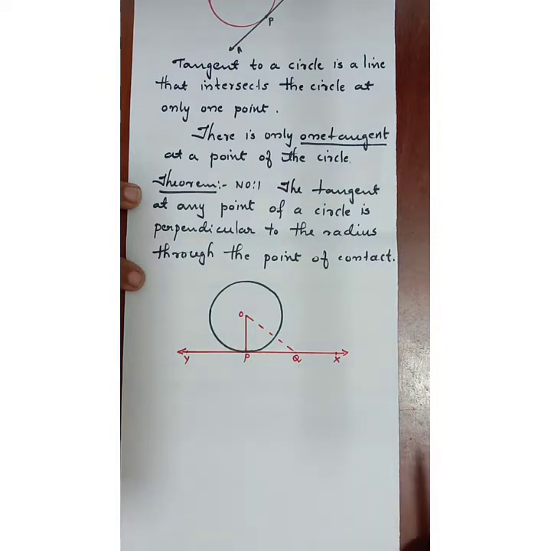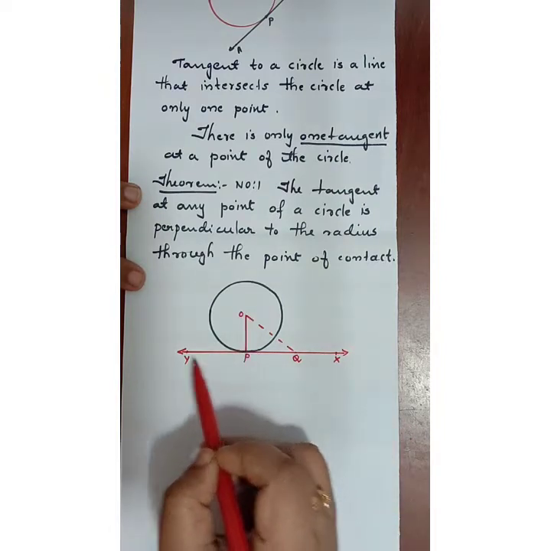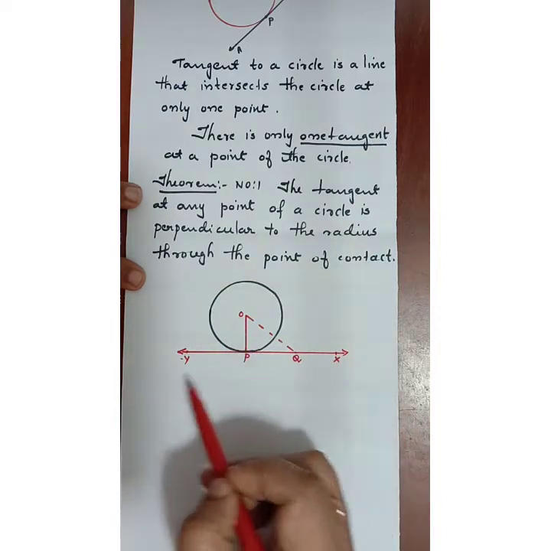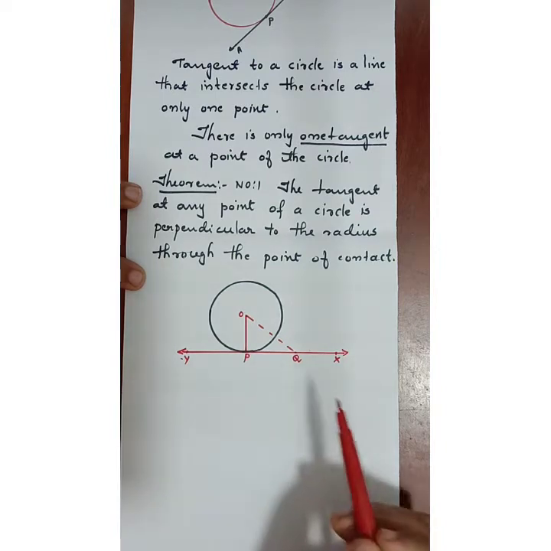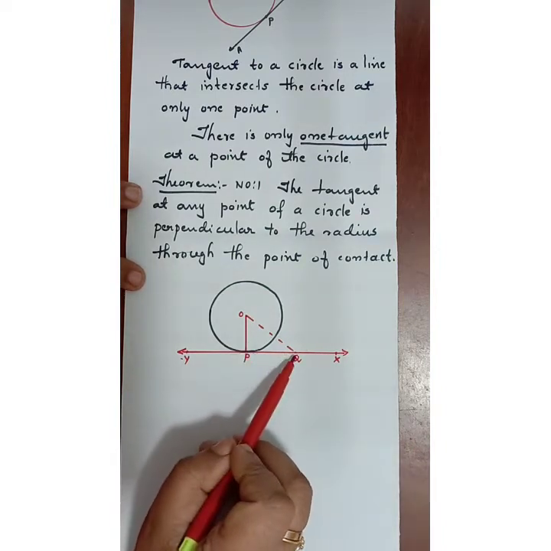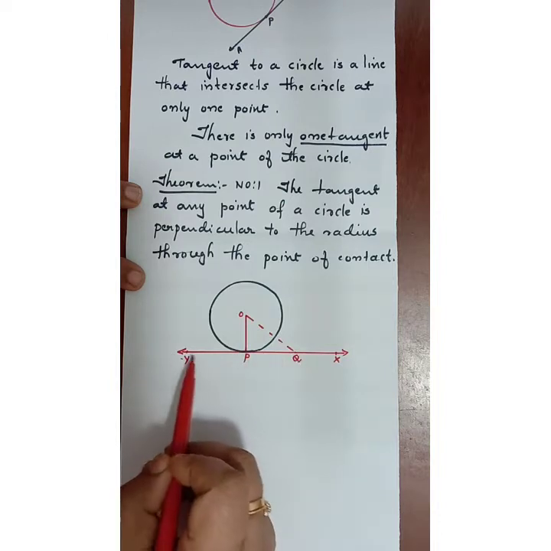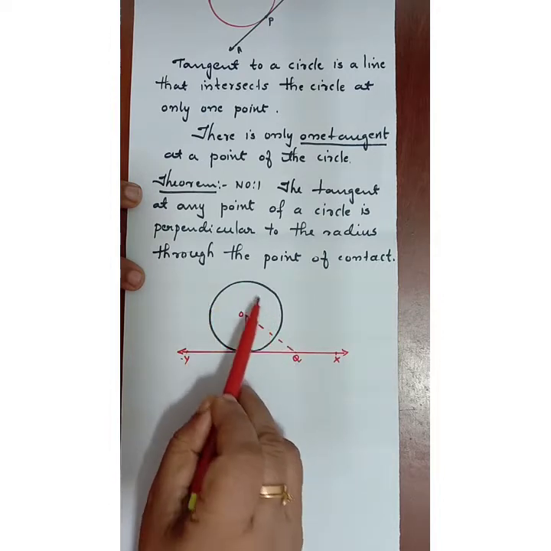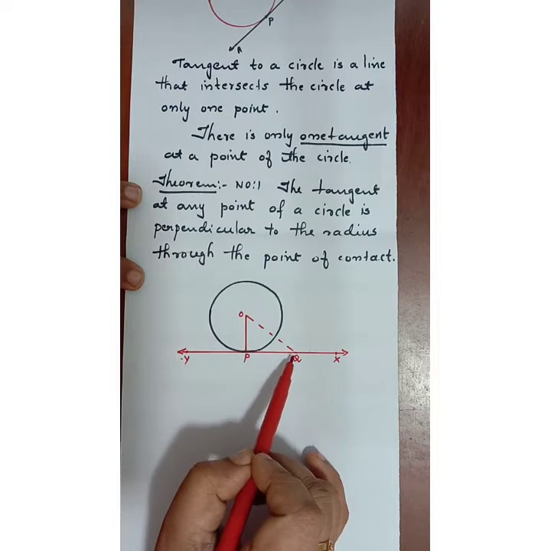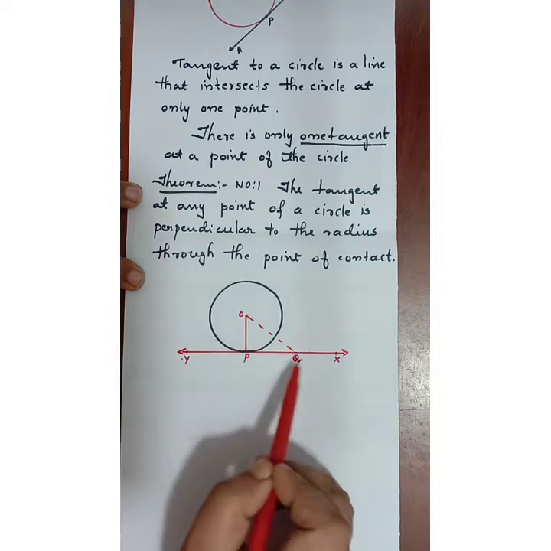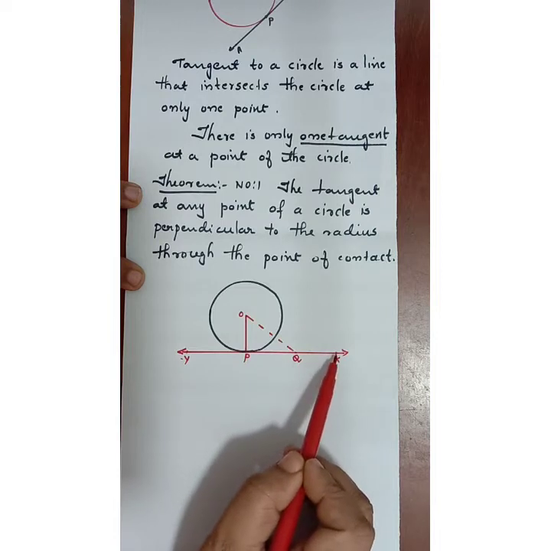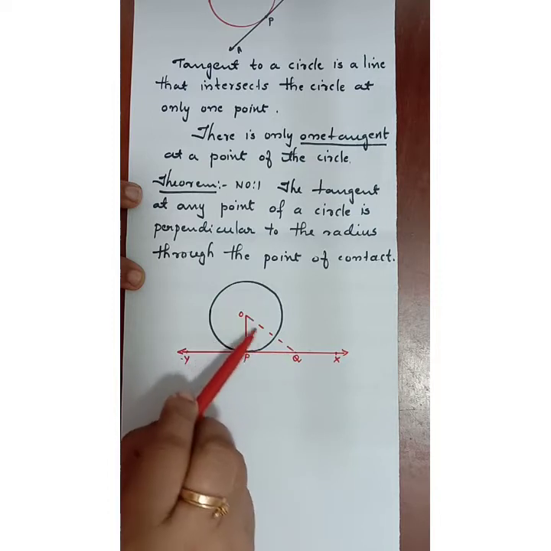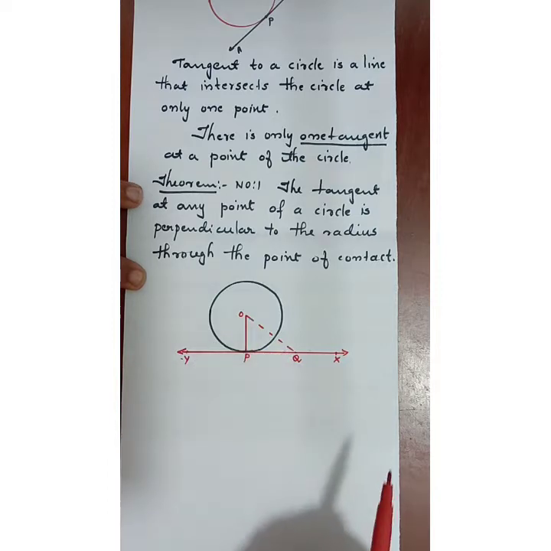Now, what is to prove? We have to prove that OP is perpendicular to XY. OP perpendicular to XY. Now comes construction. What is our construction? We have to consider a point Q on the tangent YX such that it should be outside the circle. You can see the circle and our Q is outside the circle on the line YX or on the tangent. Now just join by dotted lines OQ. Joining OQ. This is our construction.